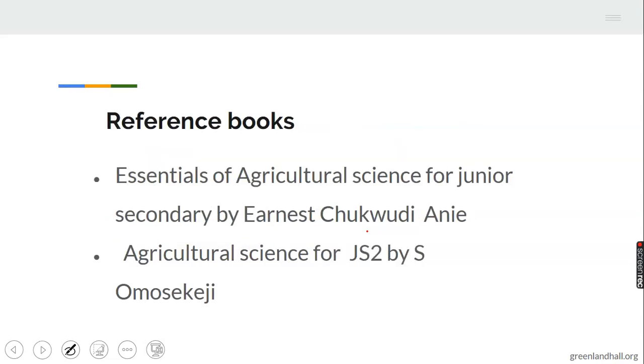Then reference books. For further reading, you are expected to pick up Essentials of Agricultural Science for Junior Secondary by Ernest Chukwudi Ani, and as well Agricultural Science for JSS2 by S. Omosekechi. Let's go through these textbooks. They are very nice textbooks that we can identify this topic in and read through very well.